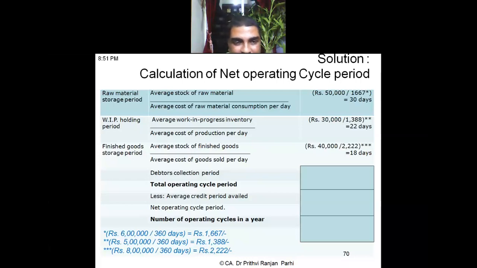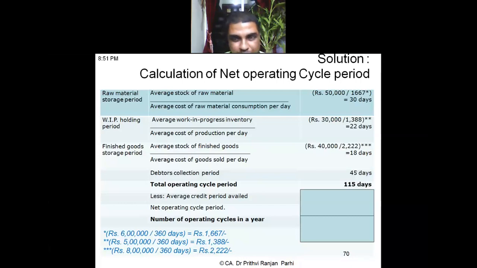Now, what is debtors collection period? That is 4. And we know operating cycle is 1 plus 2 plus 3 plus 4 minus 5, net operating cycle. What is debtors collection period? See if it is there in the question. It is 45 days.